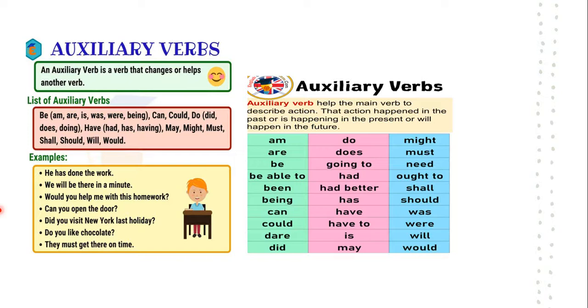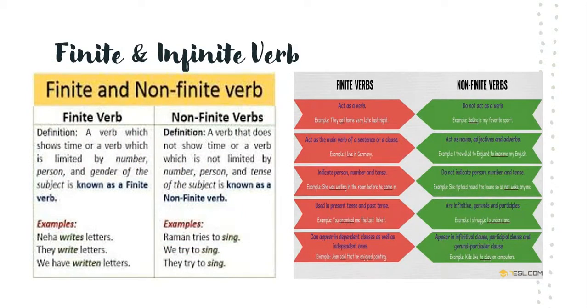For example, you can see here the list of auxiliary verbs. He has done the work. We will be there in a minute. So the auxiliary verbs are like be, can, could, do, have, may, might, must, shall, should, will, would. So these are the examples of auxiliary verbs. I told you auxiliary verbs are verbs which are helping the main verb.